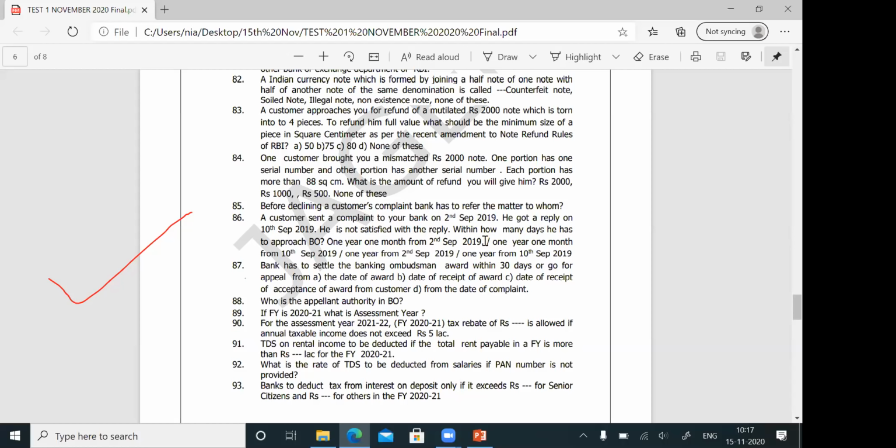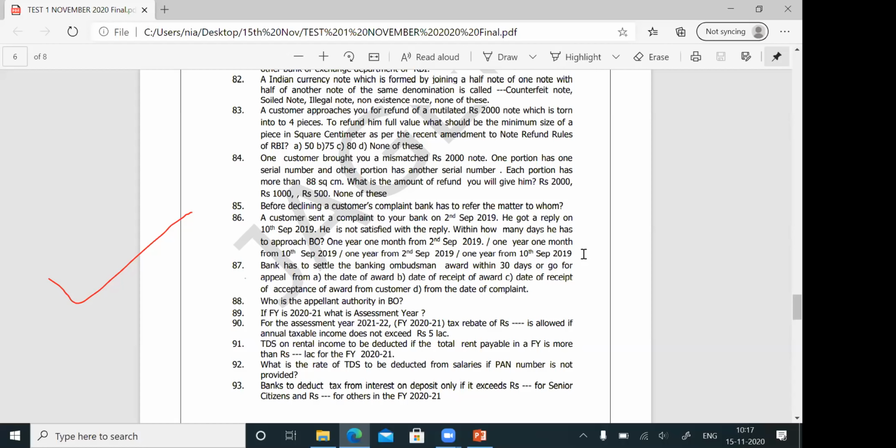1 year, 1 month from 2nd September, if he has not got a reply from the bank within 30 days. Here he got a reply within 30 days. Option A is not correct. 1 year, 1 month from 10th September, no, that is also not correct. 1 year from 2nd September, no. 1 year from 10th September 2019, when he has got a reply within 30 days, and if he has not